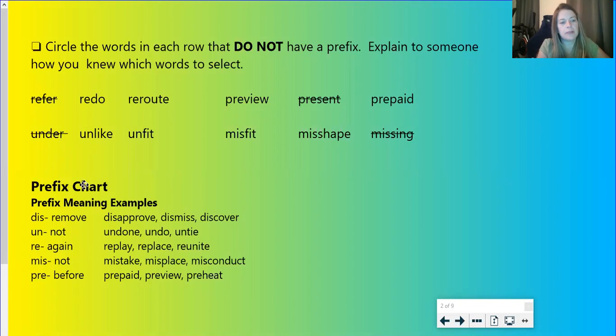And then redo means to do again, so that is a word with a prefix. And reroute means to route again or to go over a route again. So that is also a word with a prefix.